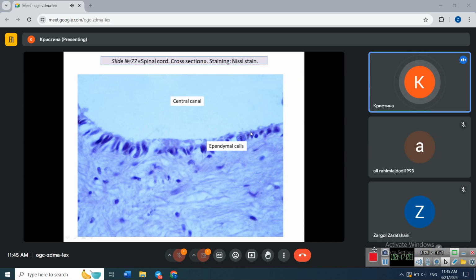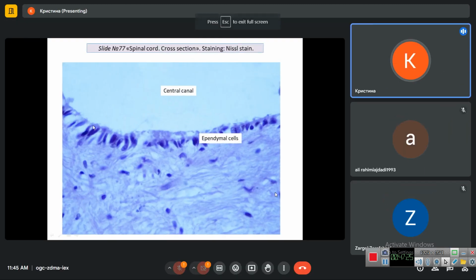We will see the ependymal cells, which line the central canal, in the histological preparation of cross-section of spinal cord in Nissl and also in Silverstein. So this is the central canal. It is filled with cerebrospinal fluid, and it is lined with one layer of ependymal cells, which have cilia upon their apical surface and one long basal process.